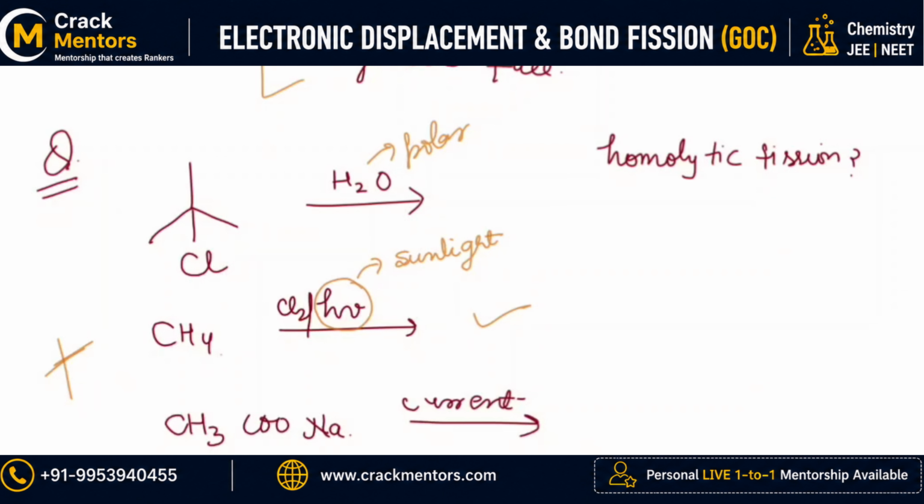Discussing CH3COONa, when current is passed, it gives energy to the bond, or you can say it is energetically driven, so it gives you a free radical. The energy in itself is very powerful to give back electrons to those species from where they were coming. Again, this is sodium, a metal, and we have discussed that in the presence of a metal, it is responsible for homolytic fission. So yes, it can give you homolytic fission.